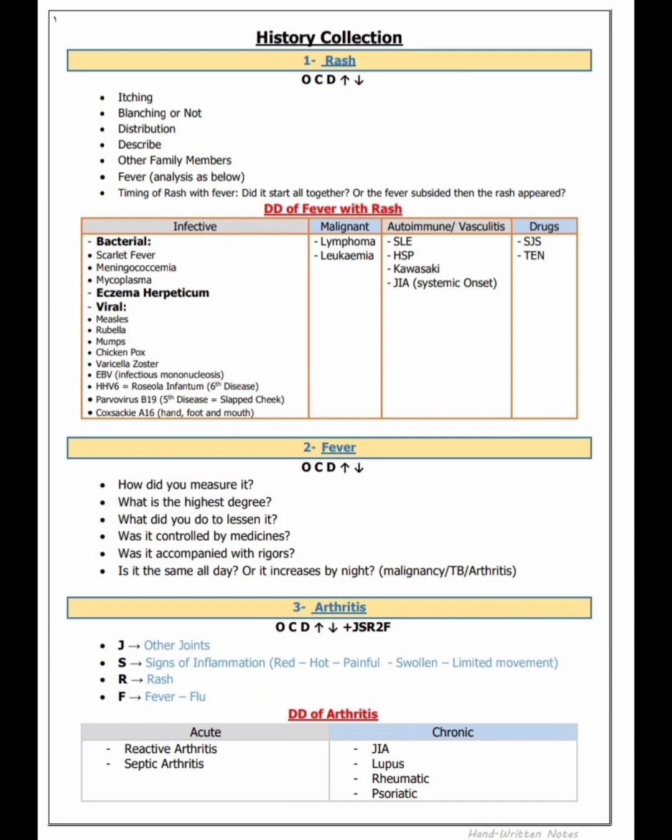Among them, septic arthritis, we all know, has signs of inflammation. It is high fever. The septic arthritis patient is toxic. And chronic arthritis, then we think juvenile idiopathic arthritis, JIA, very important. It comes in the exam. Lupus, rheumatic fever and psoriatic.